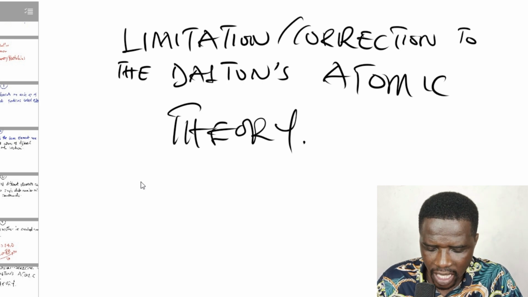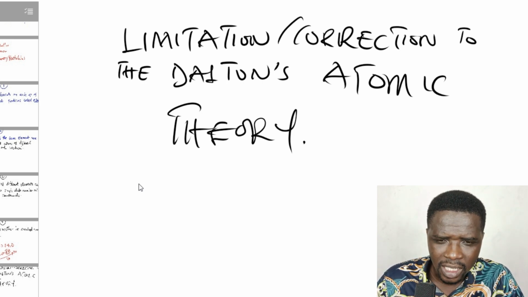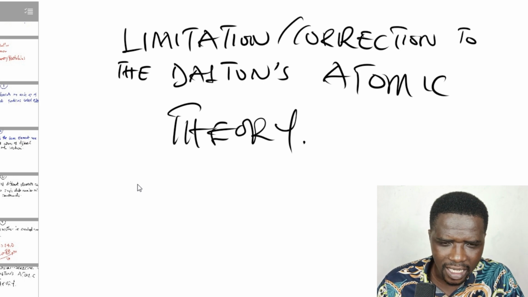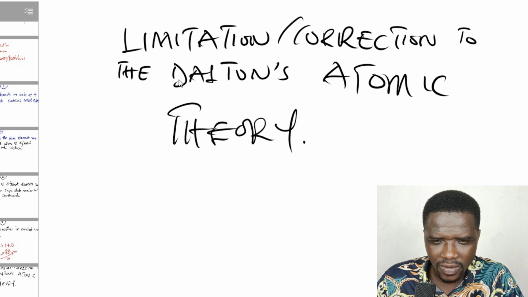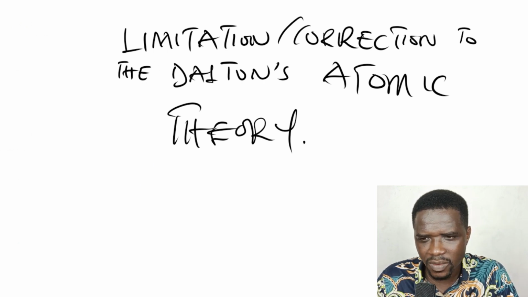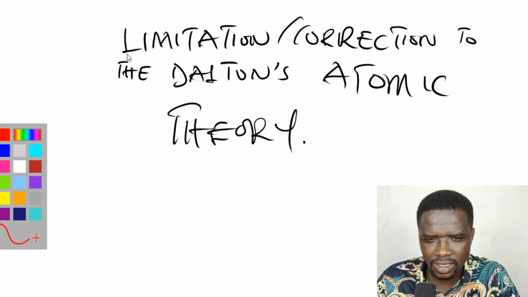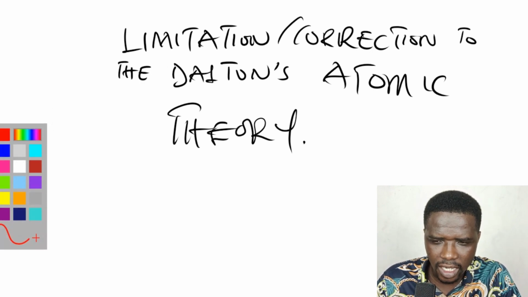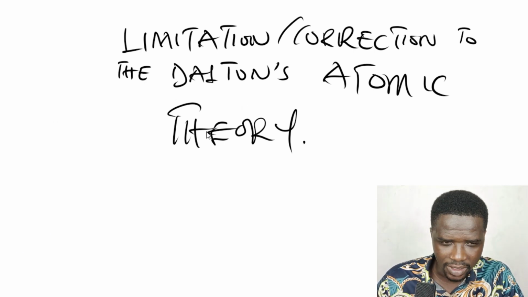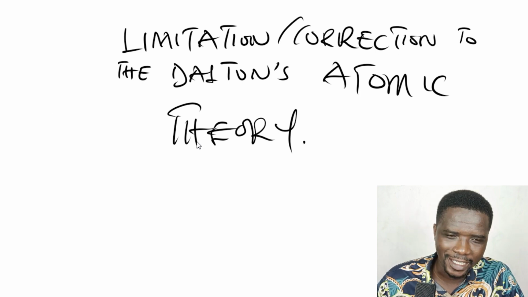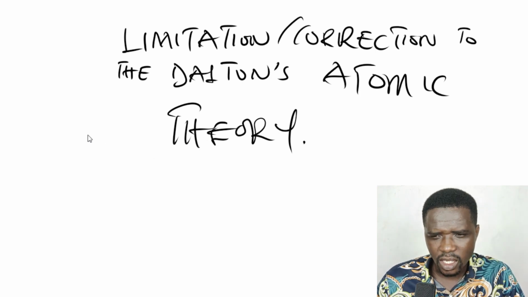No. So after Dalton came up with these things, later on further studies and further discoveries brought to light that some of the things he said were not 100% correct. So there are limitations. Here we are going to talk about the limitations and corrections of Dalton's atomic theory. Okay, so what are the limitations?